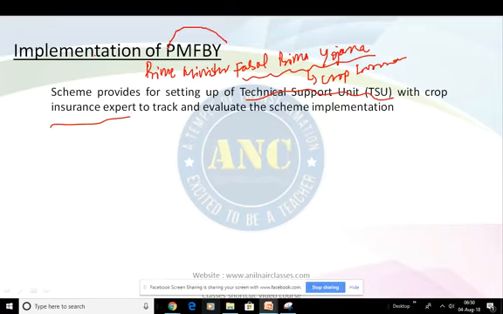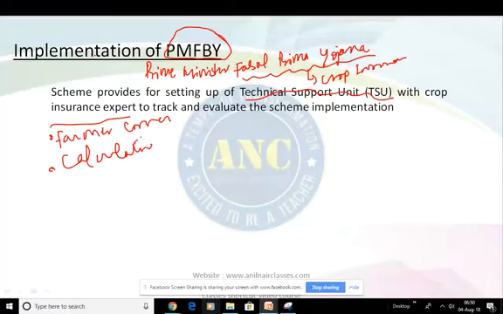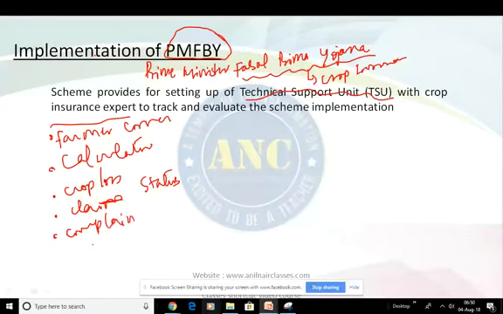This is inaugurated by whom? Obviously, the Prime Minister. Here, when you go to this particular site, you will find a farmer corner, a calculator, that is an insurance premium calculator, crop loss, claim status, complaint, and some other activities, right?